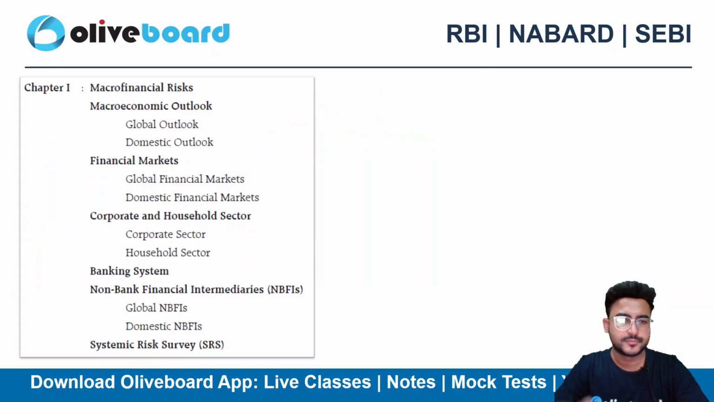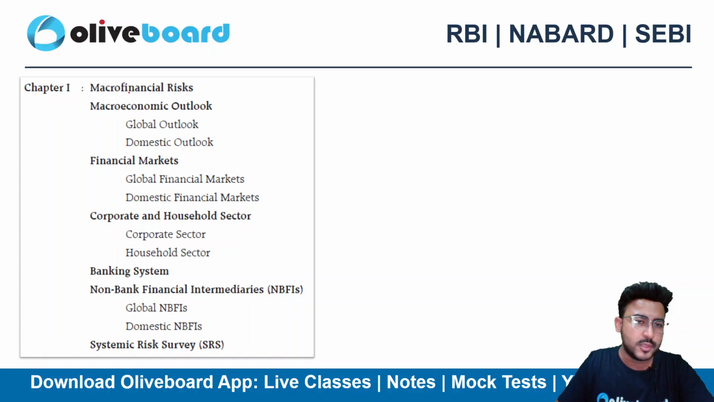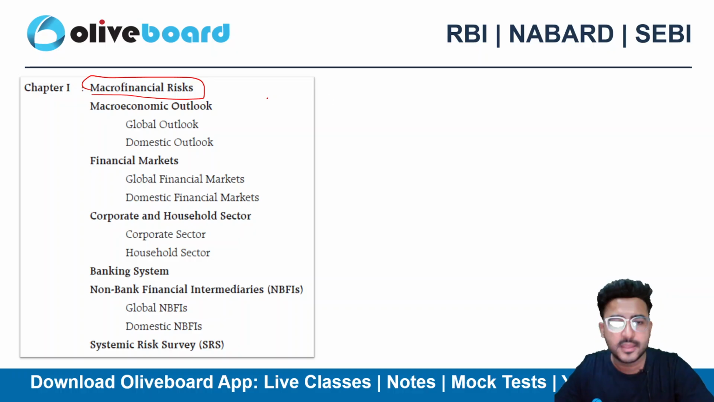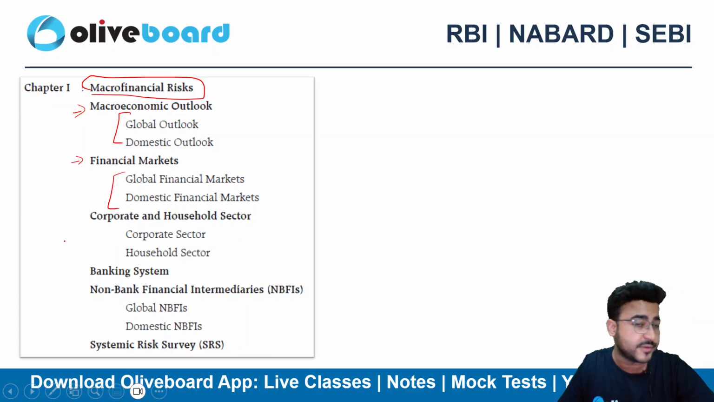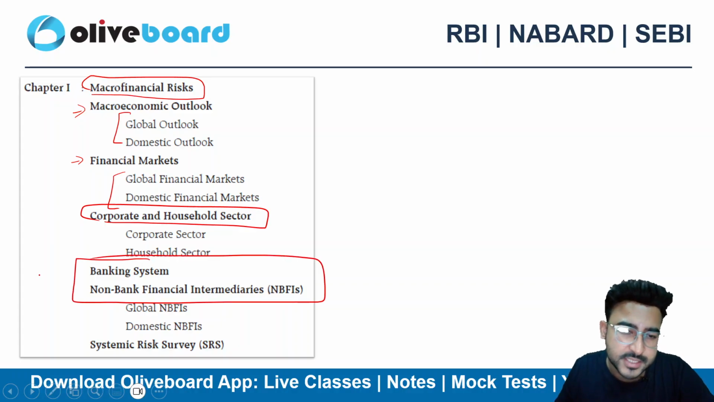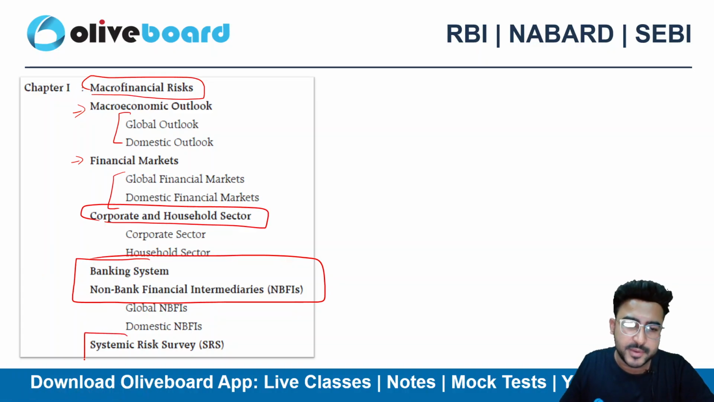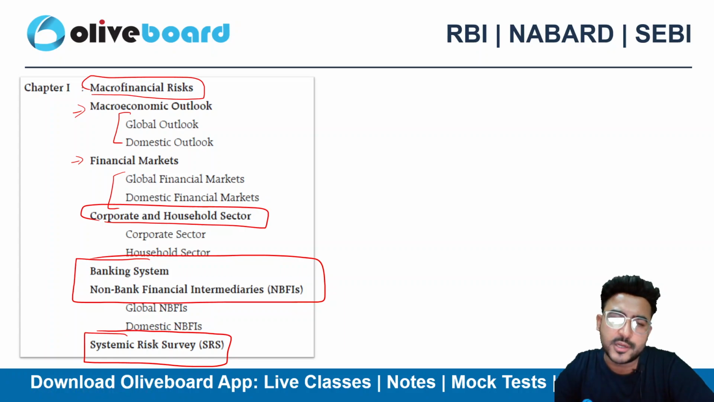Broad keywords. Okay, so this chapter is quite a big chapter. Chapter 1 is divided into many parts. Broadly, we'll be discussing the macro financial risk here. If I talk about macro financial risk, we'll be discussing the macroeconomic outlook, both global as well as domestic. We'll be discussing financial markets, global and domestic, the corporate and household sector, then the banking system and NBFIs, non-banking financial intermediaries, and at the last we'll be discussing the systemic risk survey, right? So these broad topics are covered under chapter 1.